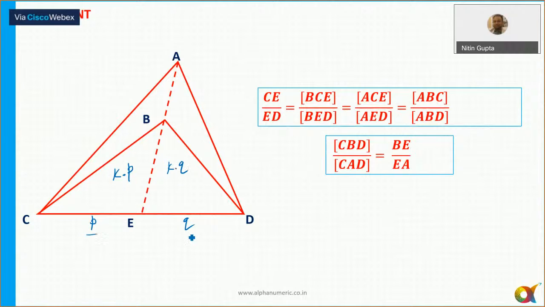जो रेशियो बेसिस की है वही रेशियो एरियाज की. Even the ratio of the area of the triangle ABC, let's say P. So ये क्या हो जाएगा, दो ट्राइंगल्स हैं, इनकी भी एरिया की रेशियोज सेम रहती है. Alright. So overall also it will be P is to D. And the ratio of CBD to CAD, yes, CBD to CAD, that is important. It is always equal to B upon E.